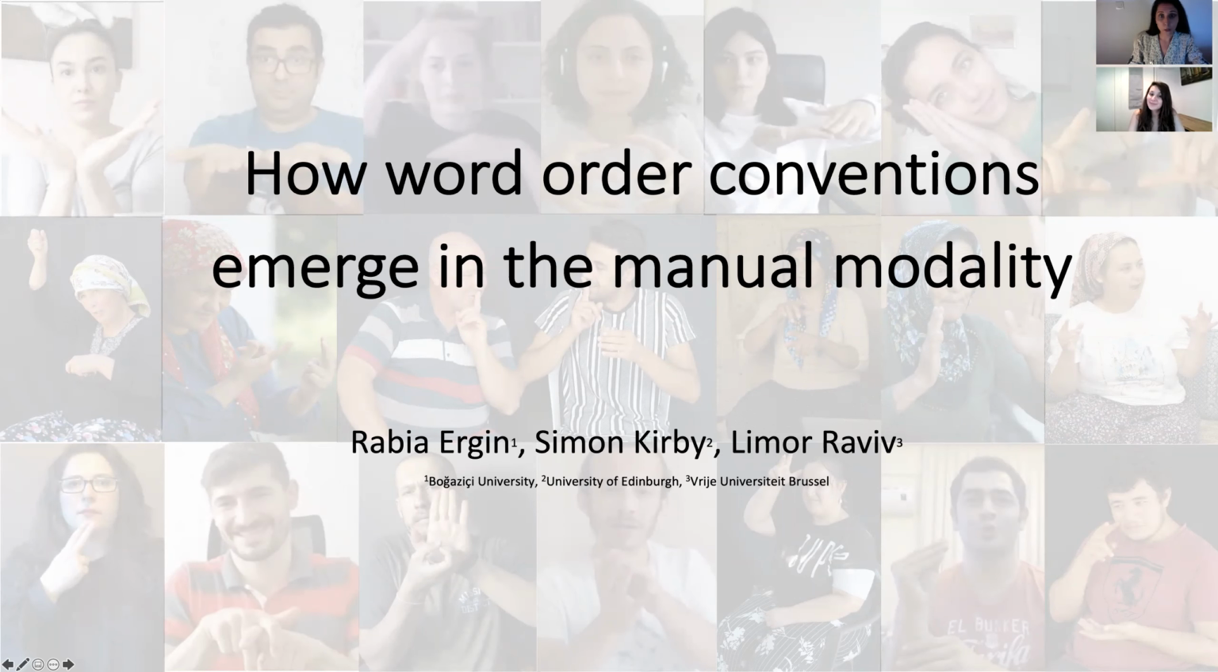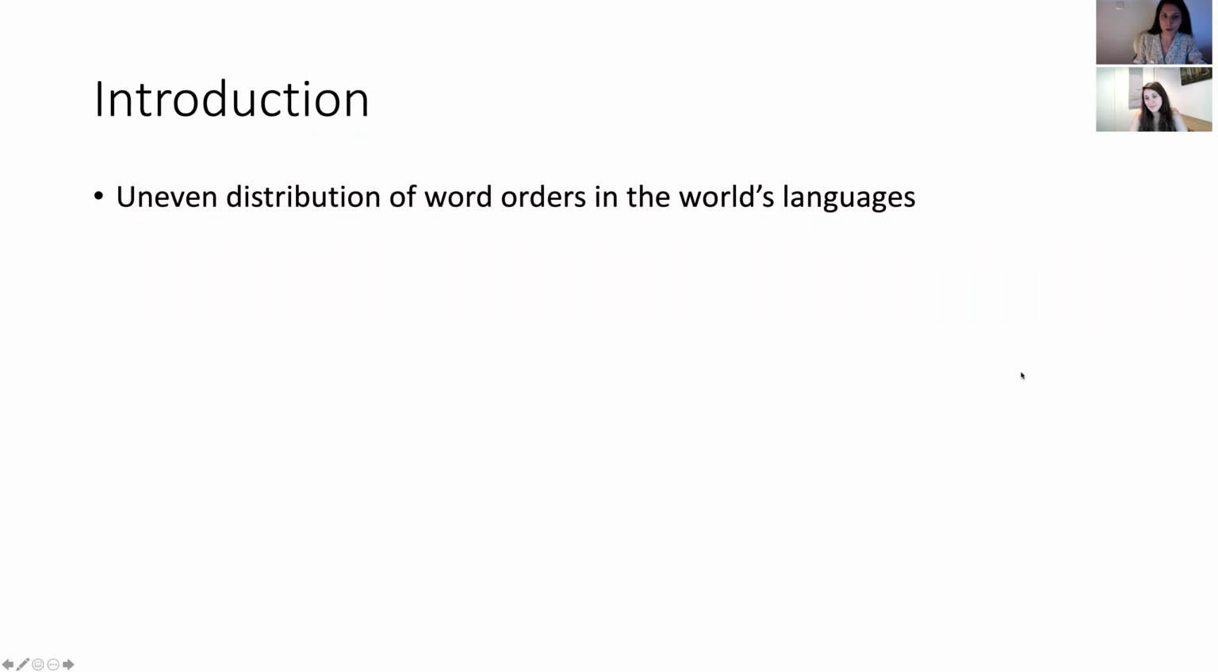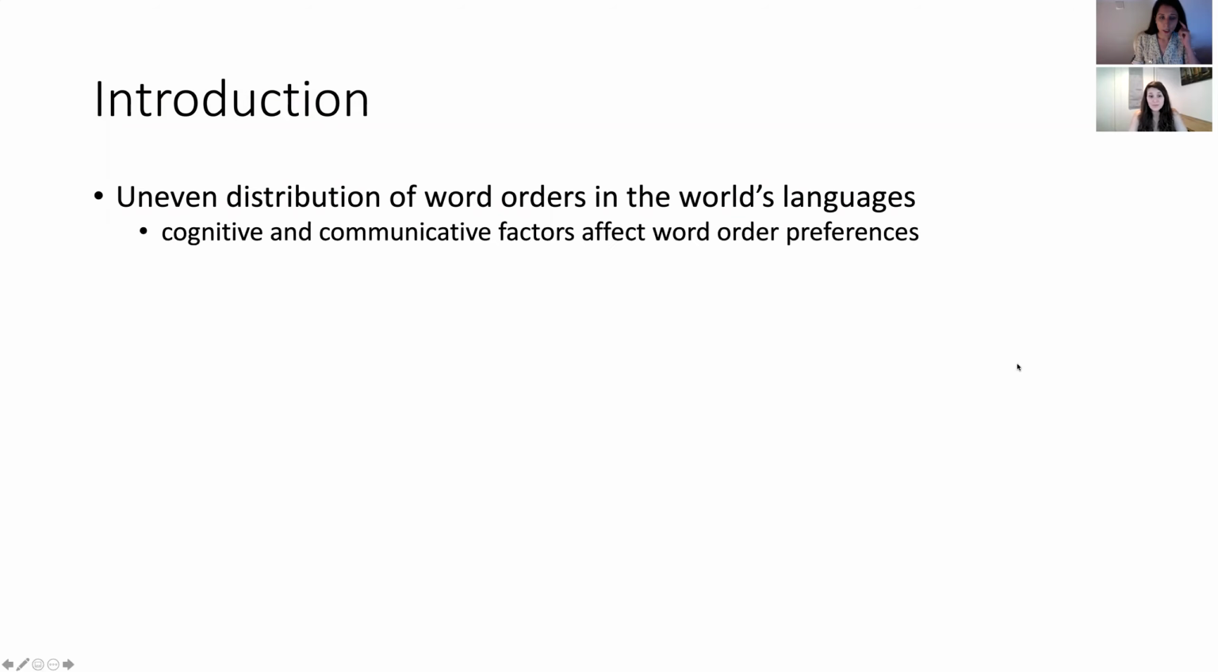So how do word order conventions emerge in the manual modality? There is an uneven distribution of word orders in the world's languages. By word order, what we mean is the order of subject, object, and the verb. And cognitive and communicative factors might be affecting word order preferences in world languages. And certain semantic roles might be preceding and following others based on these factors.